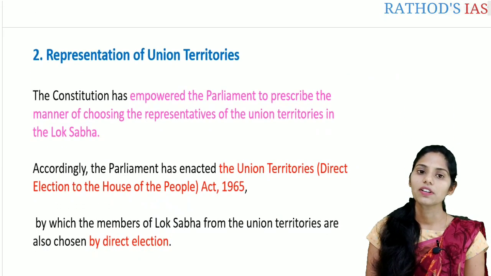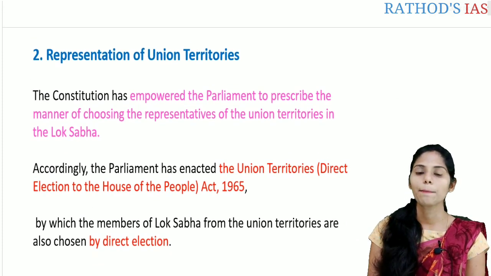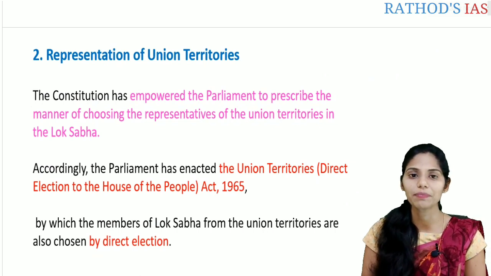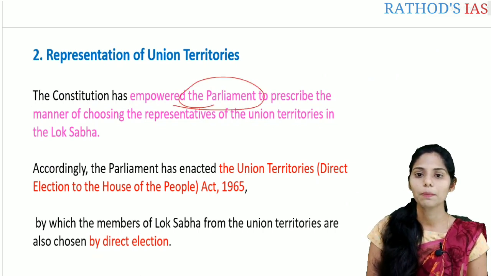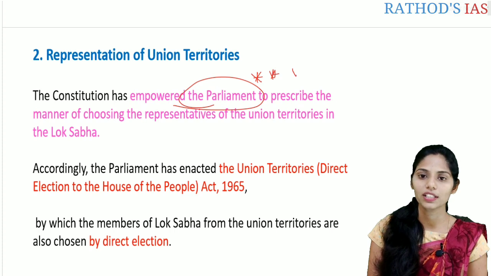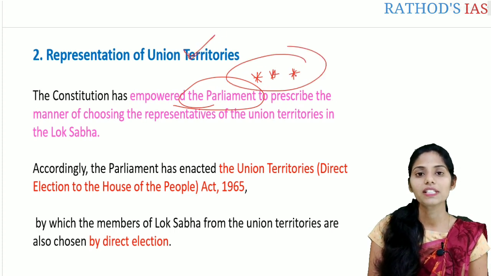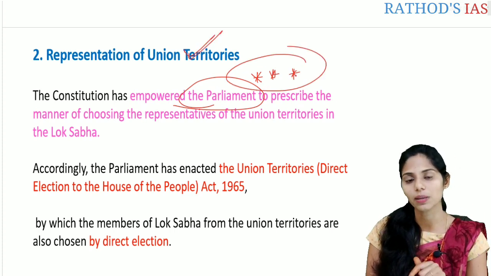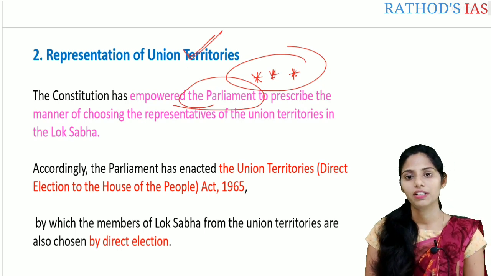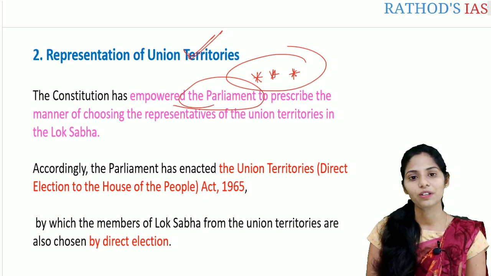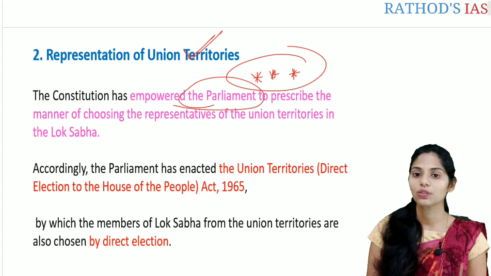Let us see the next one, representation of the union territories. Here the Constitution has empowered the Parliament to prescribe the manner of choosing the representatives of the union territories in the Lok Sabha. So who has the power? That power is vested with the Parliament. Again, it is an important prelims fact. Regarding the representation of the union territories in the Lok Sabha, Parliament has the power to prescribe the manner of choosing the representatives of the union territories in the Lok Sabha.